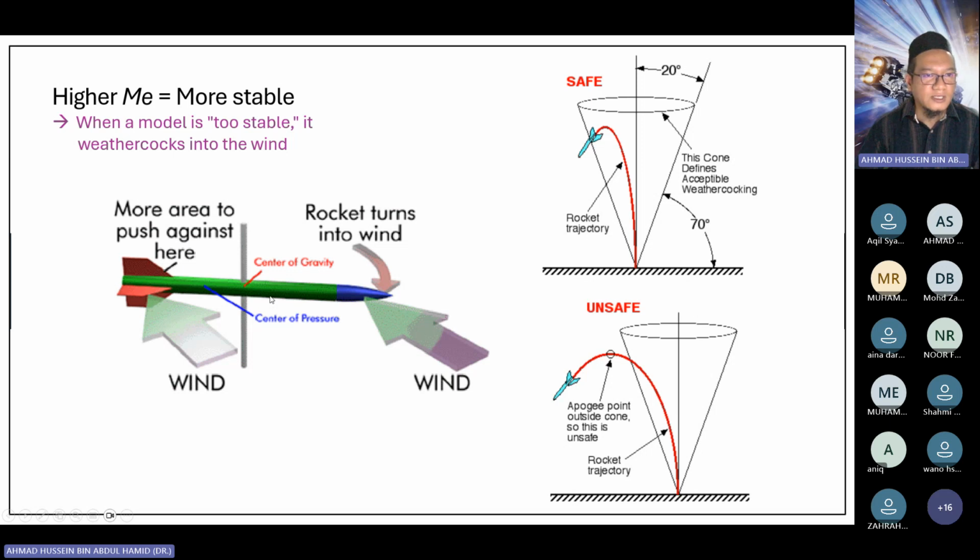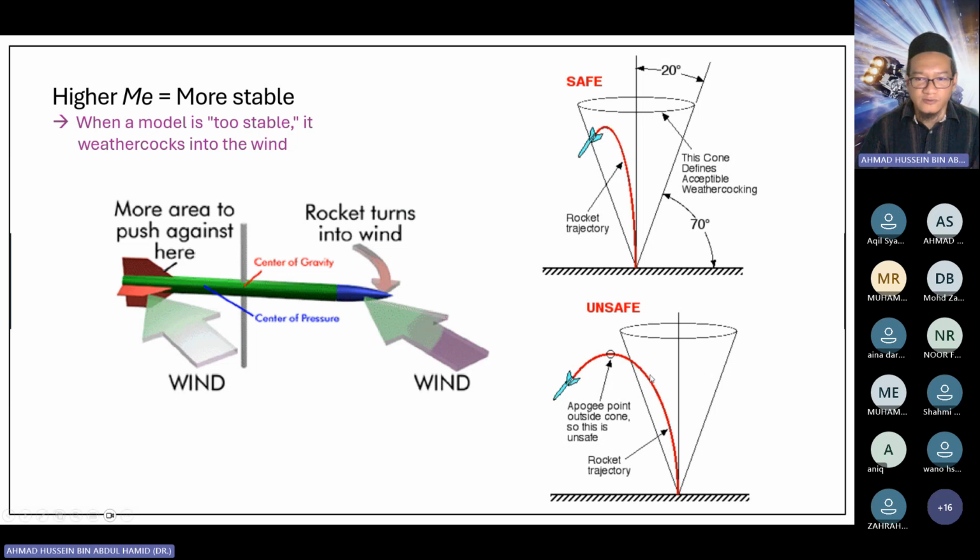However, weathercocking is acceptable if your apogee point is within the 20-degree cone. This is a rule of thumb. If your apogee point is located within this 20-degree cone, then the weathercocking is acceptable.